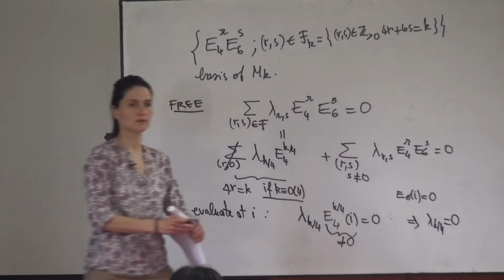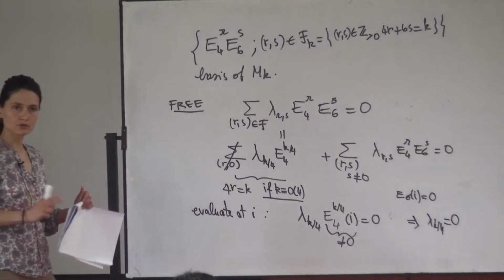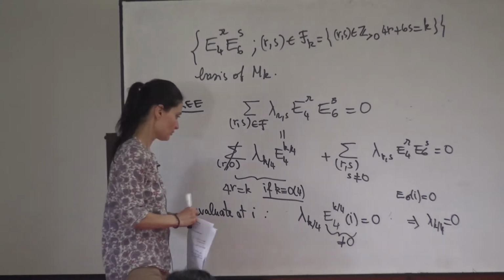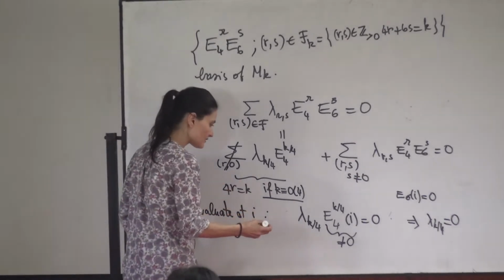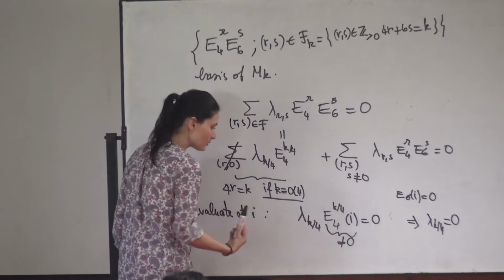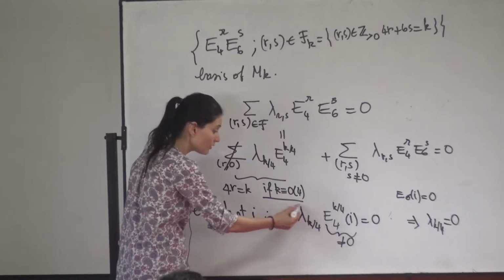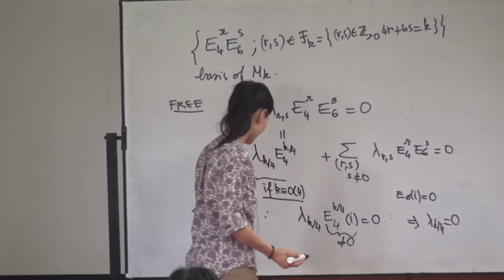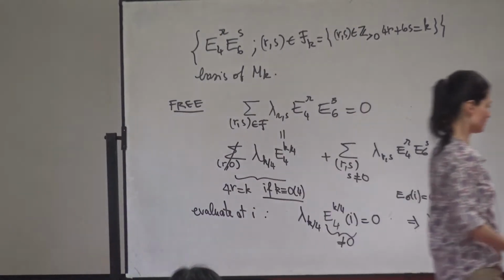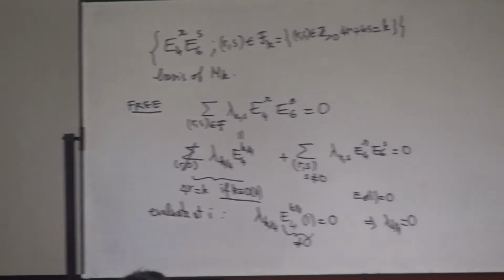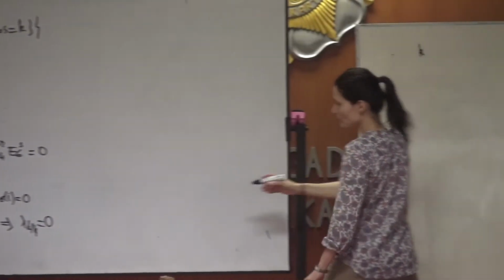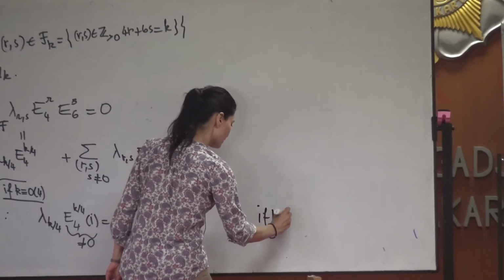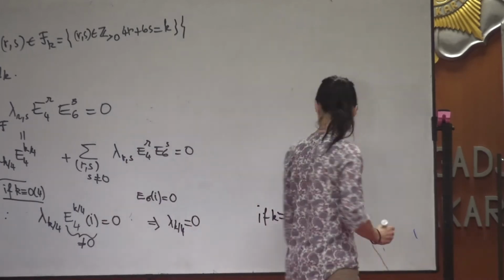Okay? For the moment, we didn't use any induction. We just showed that if K is a multiple of 4, then the only term we get here is 0. So let's now proceed by induction. This shows in particular that if K is equal to 4, we have the result.